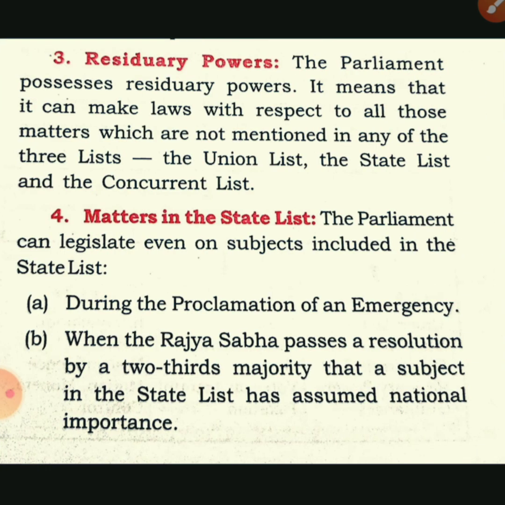Next we are going to discuss residuary power. Residuary power means the power to make law in any matter. It means that parliament has the supreme power to make law in any matter, meaning parliament has the power to amend the constitution and to make law in the state list, union list and concurrent list. So all these powers are in the hands of the legislature. We can say that for the state list, union list or concurrent list, the union government or union legislature has the power to make laws.